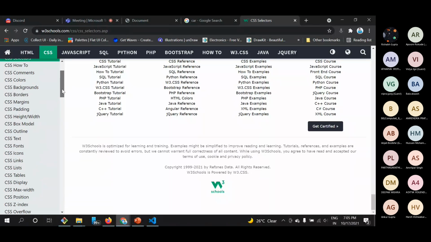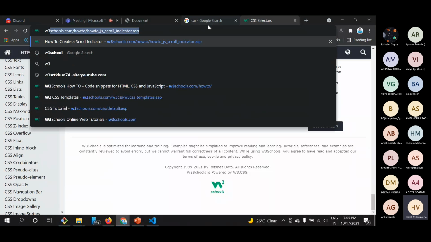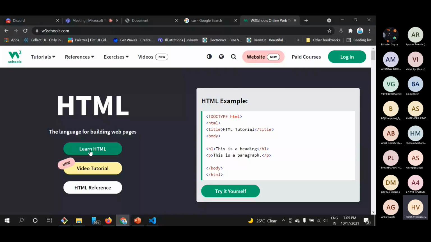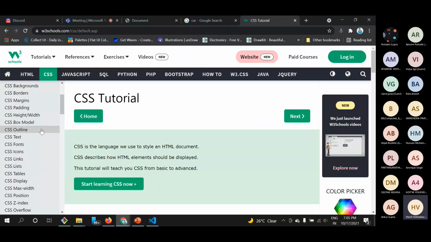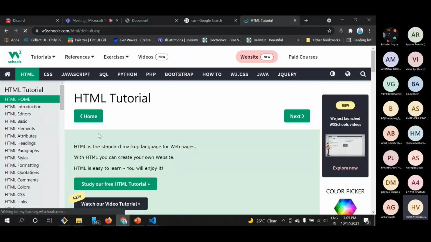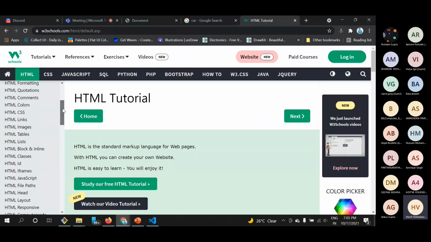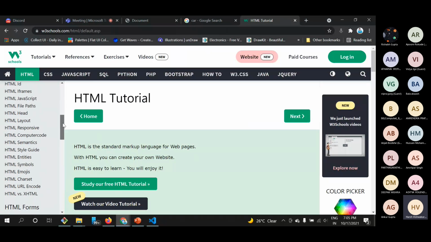So this is the link to W3Schools. You can just search for W3Schools anywhere, and then you can have a look at all the resources. This is a complete resource, I can say. You can look at various properties of CSS and HTML as well, because we haven't covered all the HTML tags in our session. We have just covered an overview of how things work. So you can have a look at these resources.